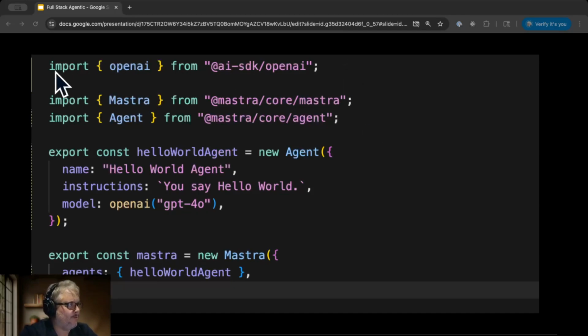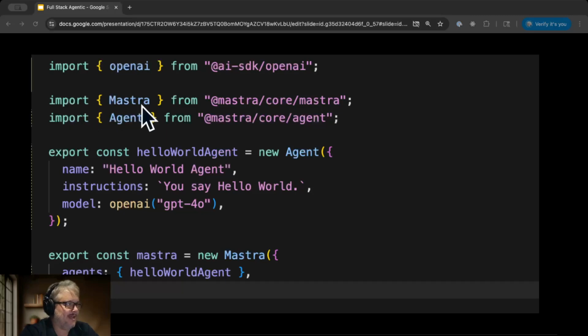Ever since the first era, we've been able to access our LLMs through these SDKs. And so that's exactly what we're doing here: we're bringing in the OpenAI SDK so that we don't have to handwrite the API calls. We can just work with this nice model.